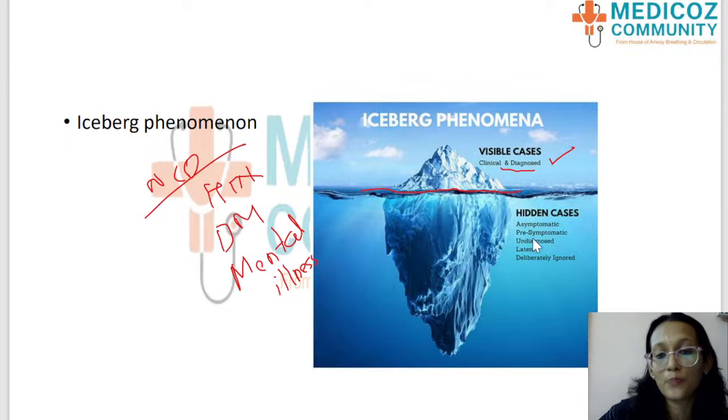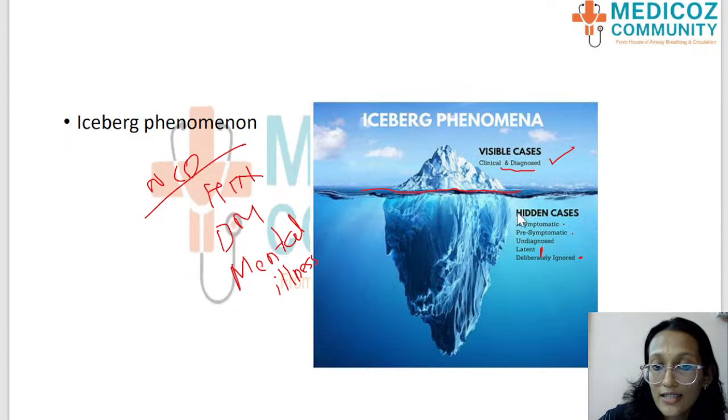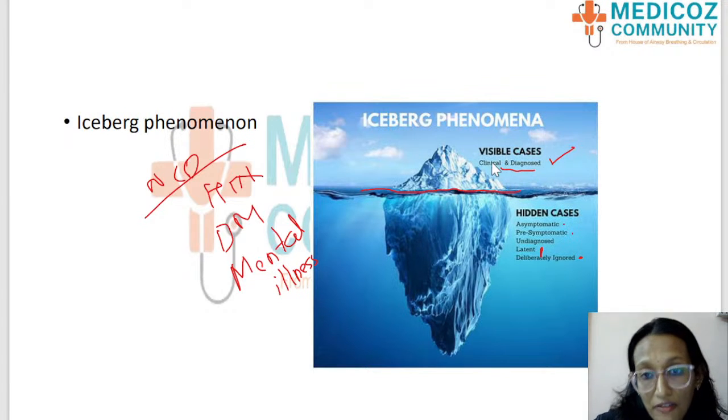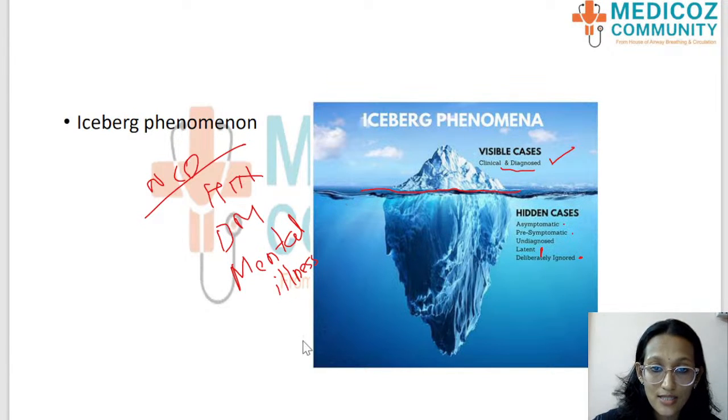And the underneath part, the hidden cases, includes the asymptomatic people, the pre-symptomatic people, the undiagnosed, the latent diseases, and the deliberately ignored ones, which may be true for mental illnesses. So what is under the iceberg is totally hidden for these diseases. The tip of the iceberg is what the clinician sees and what is diagnosed. The bigger portion is not seen. That is how the iceberg phenomenon is shown by the non-communicable diseases.